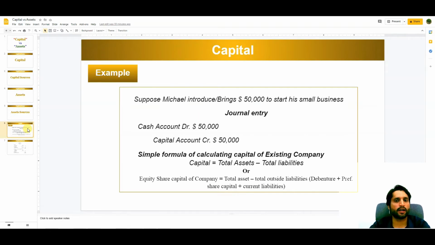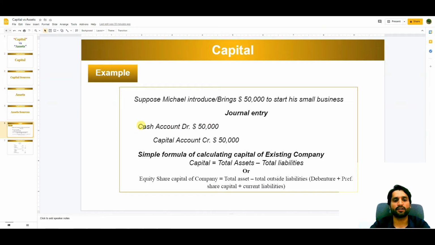Now let me show you an example. Suppose Michael brings $50,000 to start his small business. They are going to start a new business and they bring $50,000 as money to start a business. Now the journal entry we are going to pass is cash account is debit with 50,000.